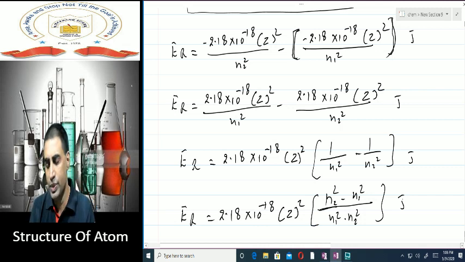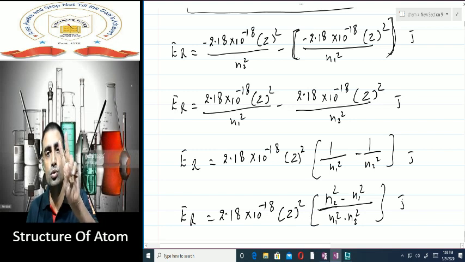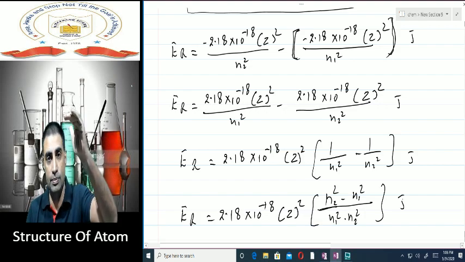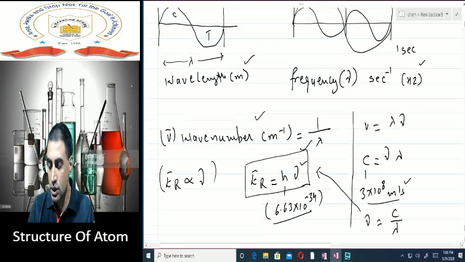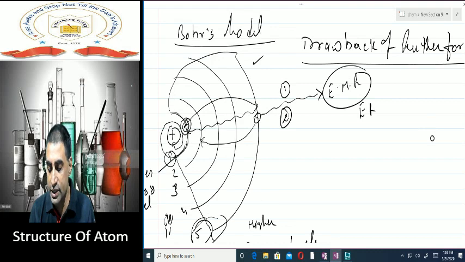I give you one example from your textbook. In your textbook, a question is given in which it is stated that in a hydrogen atom, an electron is moving back from fourth shell to second shell. First, it has absorbed energy and it has jumped from first shell to fourth shell. So in this case, it is moving to the fourth.